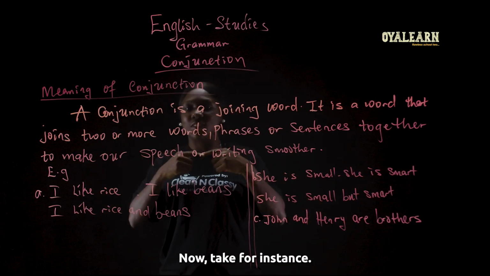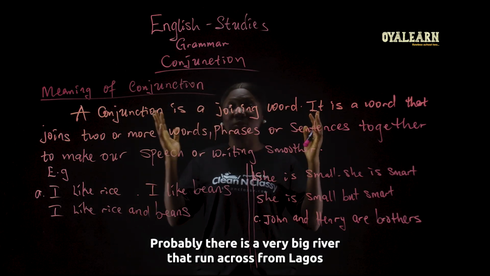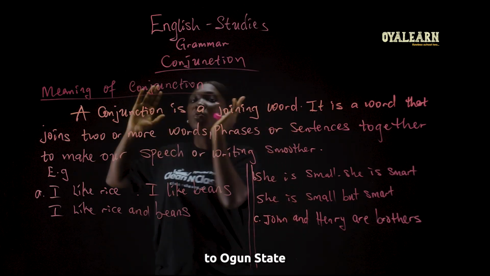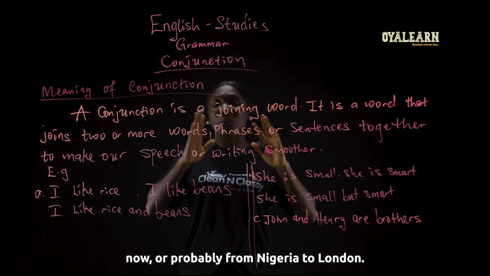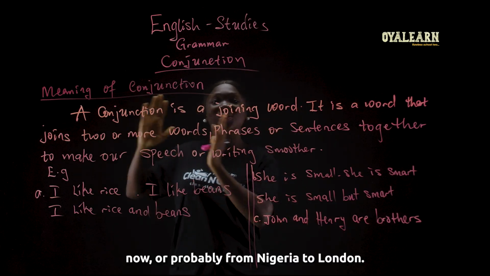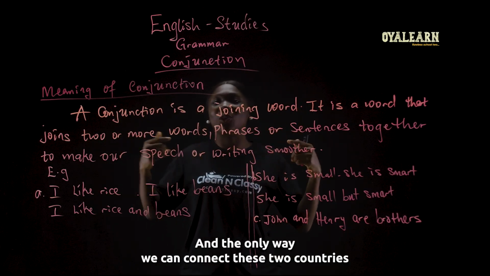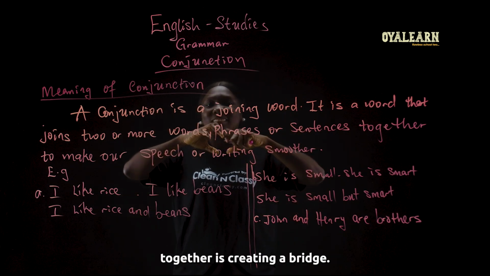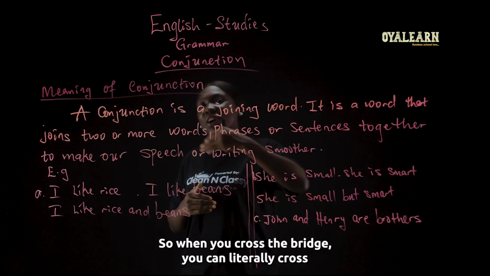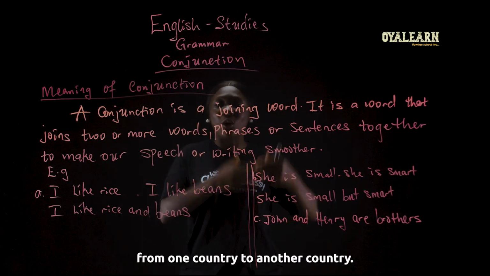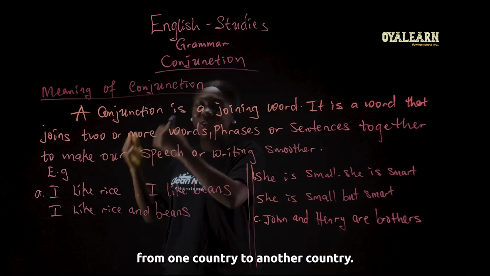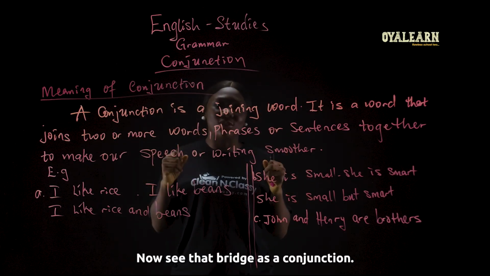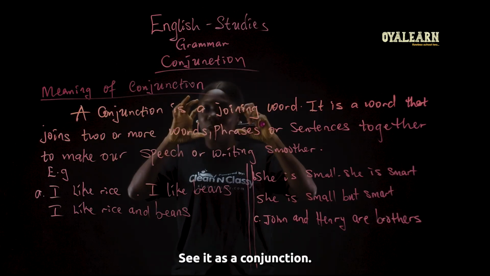Now, take, for instance, probably there is a very big river that runs across from Lagos to Ogun State, or probably from Nigeria to London. And the only way we can connect these two countries together is creating a bridge. So when you cross the bridge, you can literally cross from one country to another country. Now, see that bridge as a conjunction.